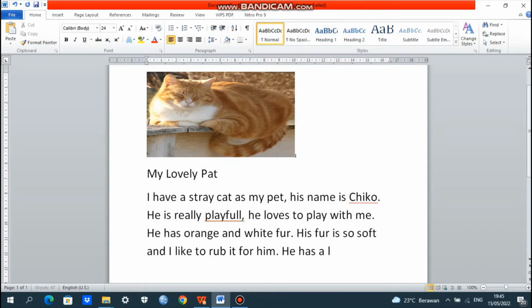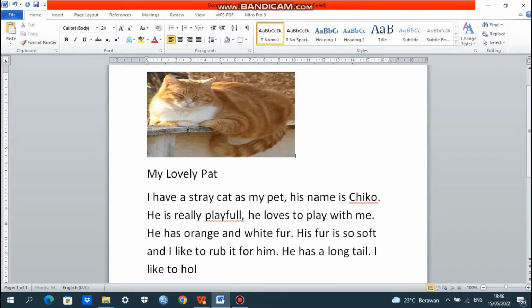He has a long tail. Okay. We have language features simple present again here, has. Have plus s because this one is singular, so it becomes has. And the next language feature, adjective, long. To clarify a noun, what is the noun here? Tail. Okay. We go to the next.